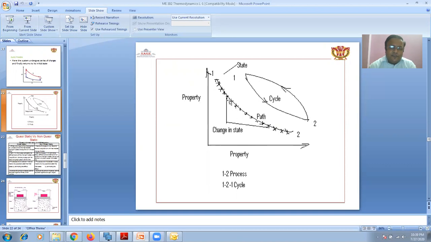With a change in state from this point to this, the pressure and the volume both change. The volume is initially V1, then V2, and the pressure is P1 and after the expansion it is P2. 1 to 2 is called a process and 1 to 1 is called a cycle.